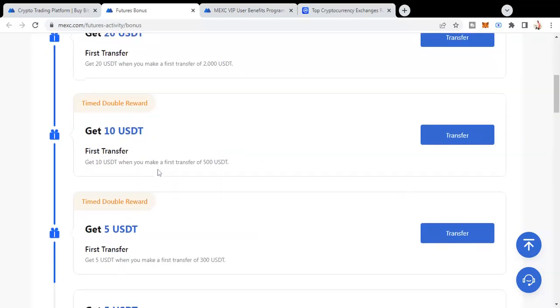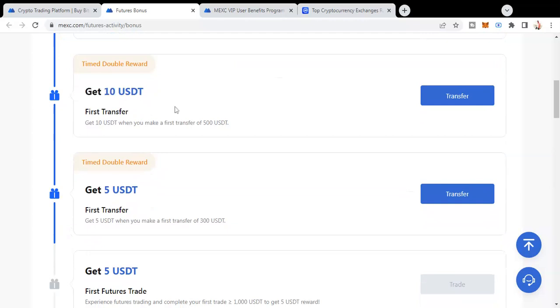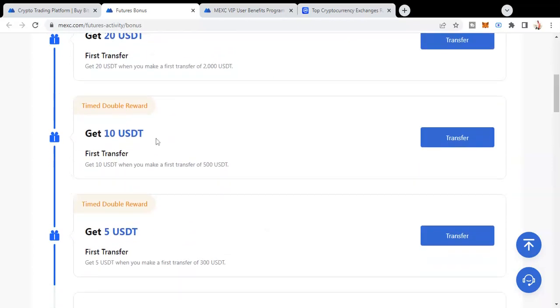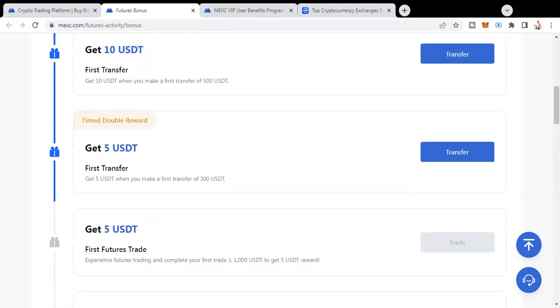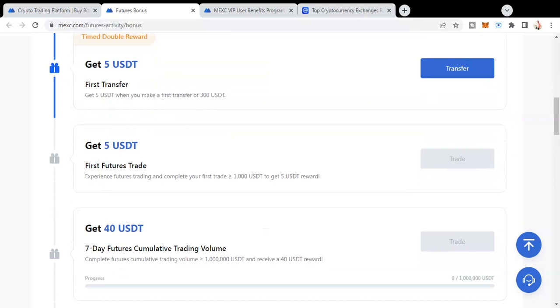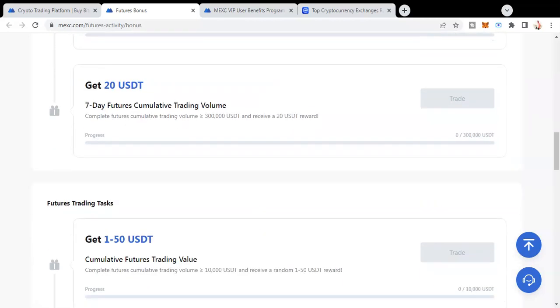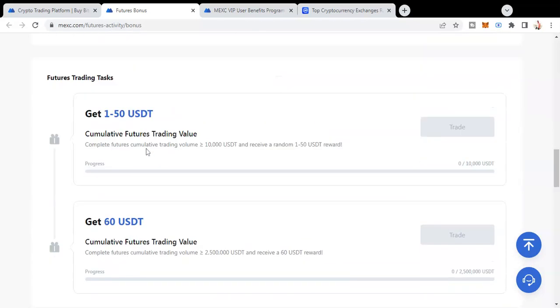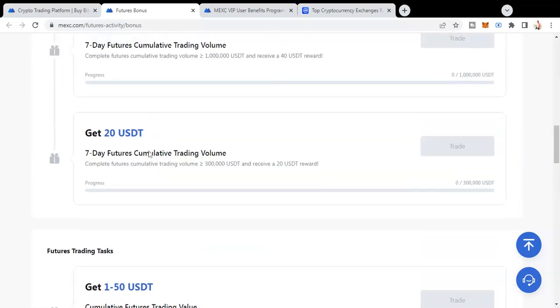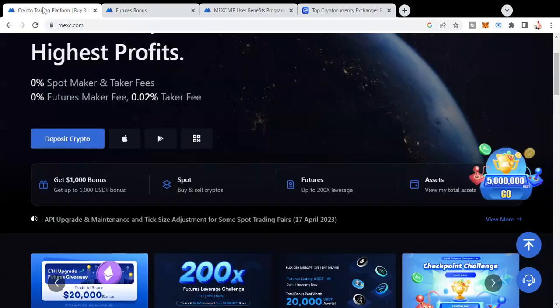And then there are more ways you can get USDT. Once you transfer 500 more USDT, you get 10 USDT. And if you do your first futures trade, then you get 5 USDT. So you can complete all of these tasks and start earning free USDT on this platform.